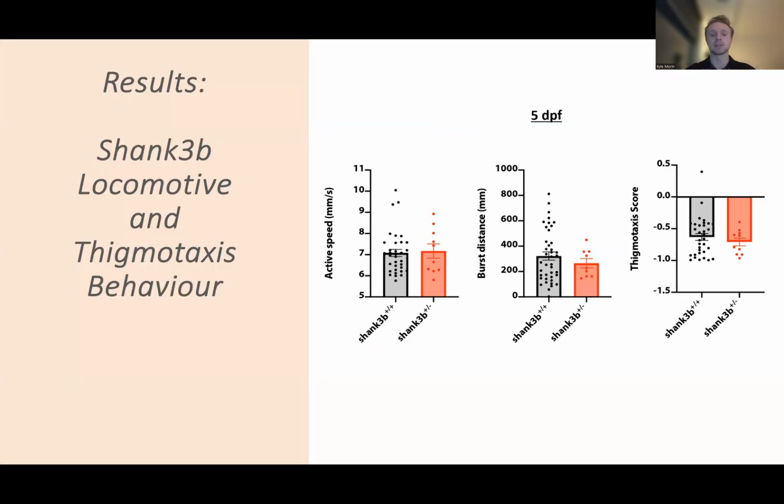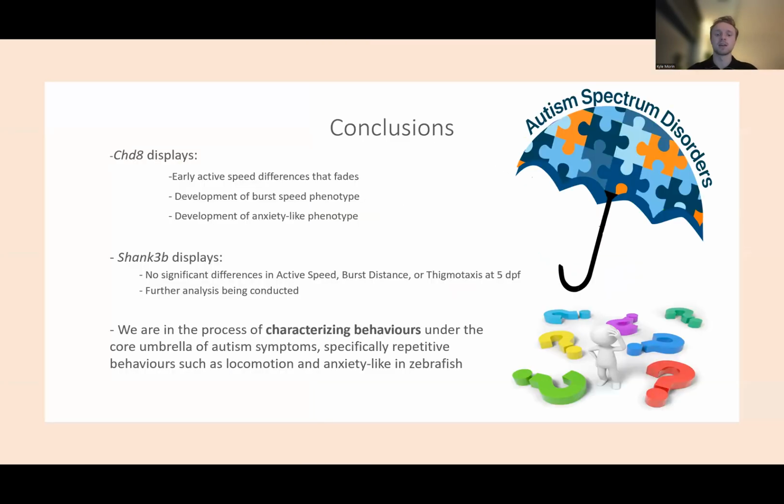SHANK3B mutant behavioral analysis is still being conducted, but as we see here, there is no significant difference between the SHANK3B non-mutant in black and the mutant in red for active speed, burst speed, or thigmotaxis scores at 5 days post-fertilization. We are currently in the process of characterizing behaviors under the core umbrella of autism symptoms, specifically repetitive behaviors such as locomotion and anxiety-like behaviors in zebrafish.